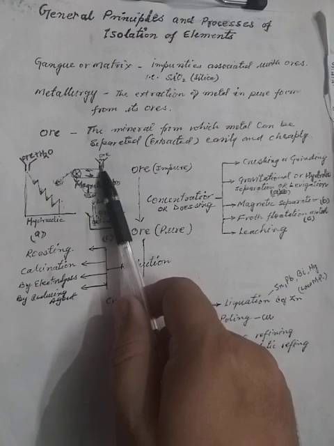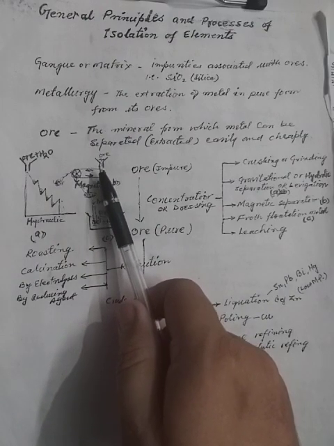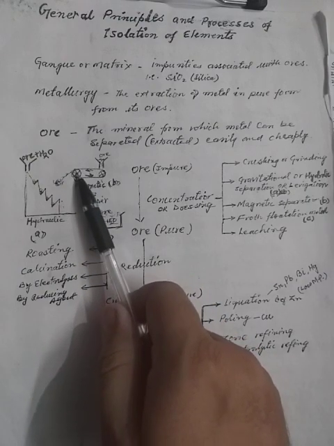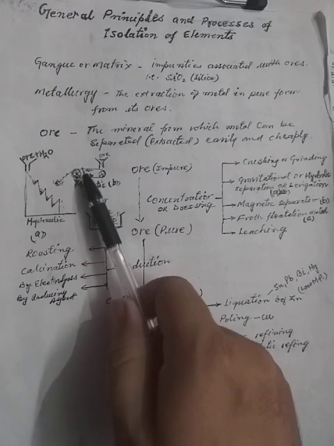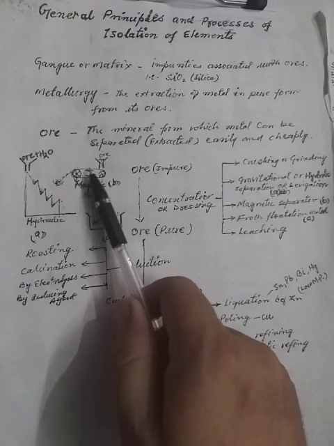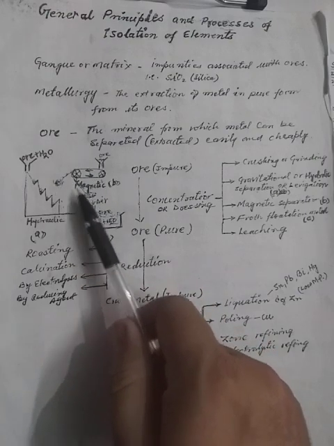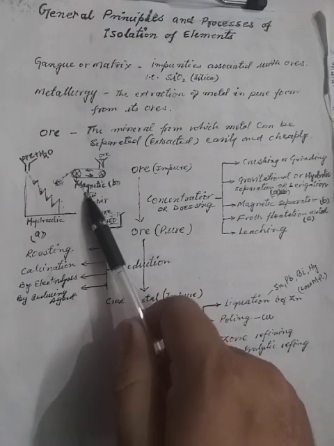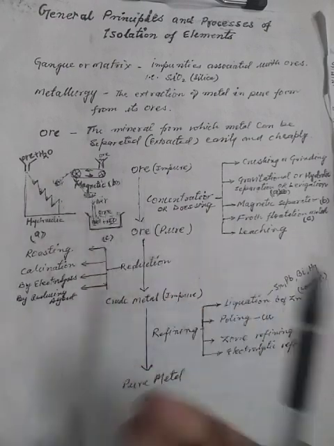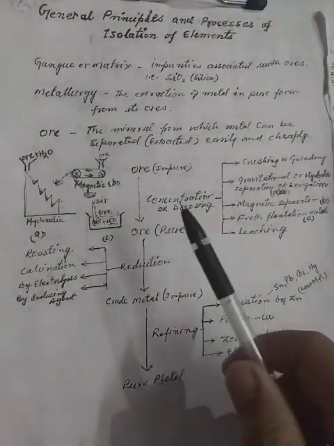The ore contains impurity and pure ore, so either the ore is magnetic or the impurities are magnetic. Whichever one is magnetic will go in this direction with the wheel and fall down here. Those that are non-magnetic will go here. That way we can separate ore and impurity depending upon their magnetic nature.